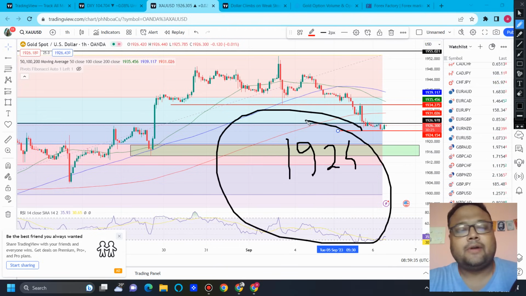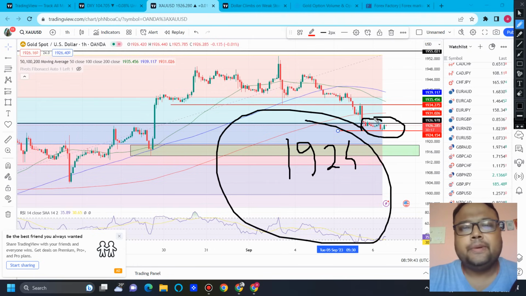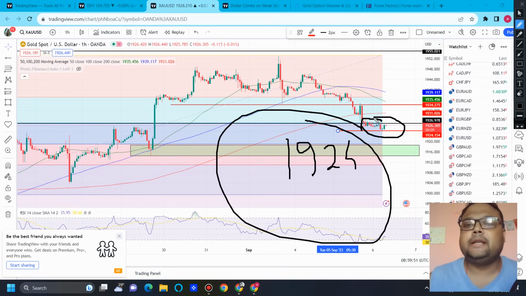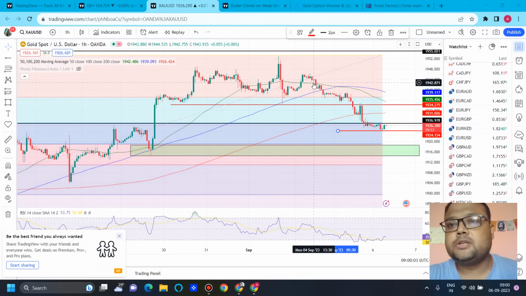position. But right now I'm recording the video in the Asian session. In the Asian session we do not have much volatility and volume. You can see the size of the candles. By the European session or US session, if market starts falling, if you see gold going down, you can look for a quick selling opportunity of around 40 pips. I think it will head towards 1920. So we can book profits around 1920 if you take a sell below 1924. So these are the trading opportunities on the chart of gold if market starts going down.